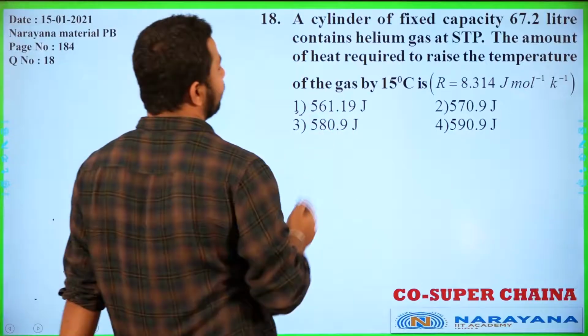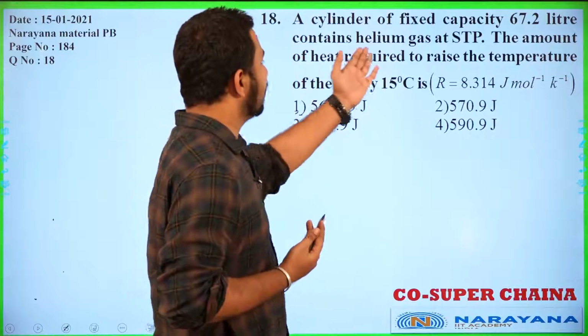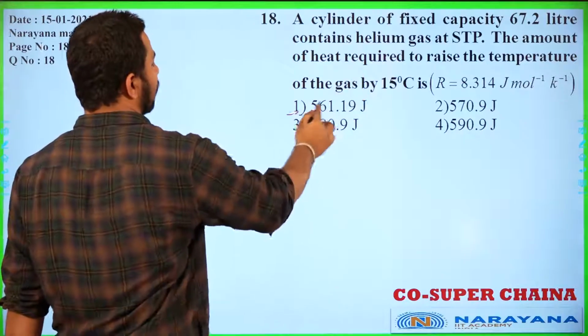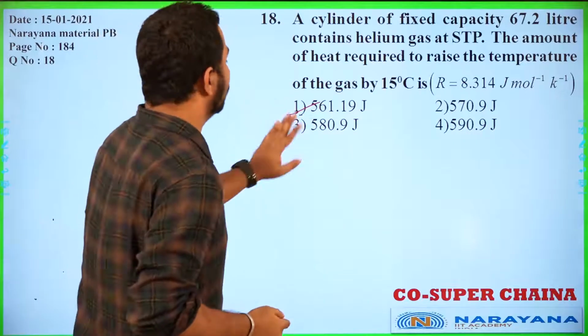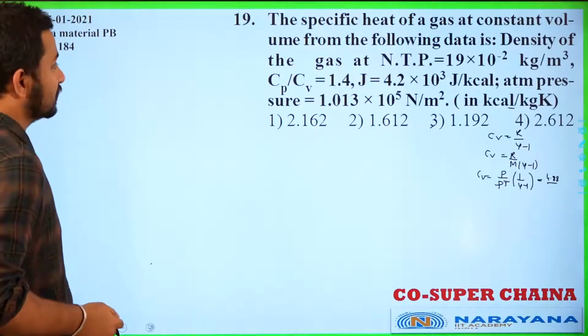A cylinder of fixed capacity 67.2 liter at STP is given. So already we have done this question. We need to get the number of mole and use the formula to get this. This is the answer. Just 2-3 questions back we have done it. So this is a repeat one.